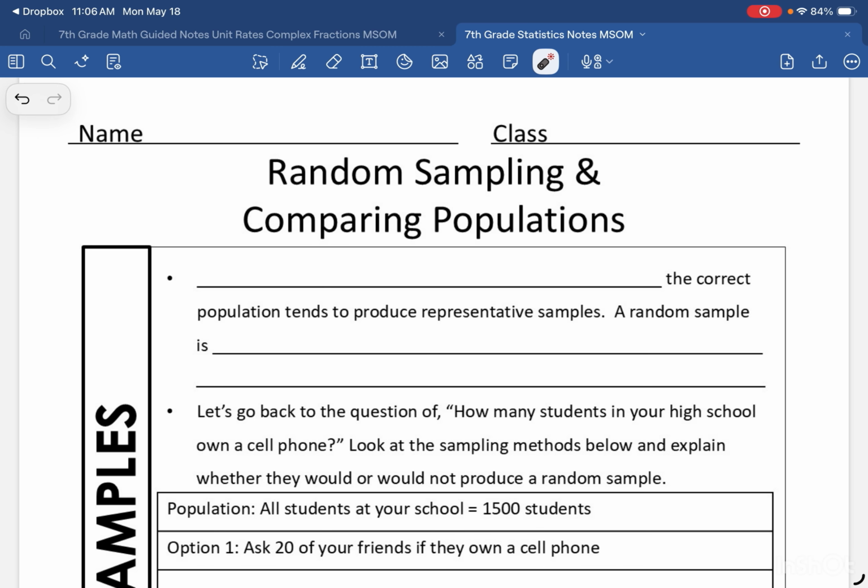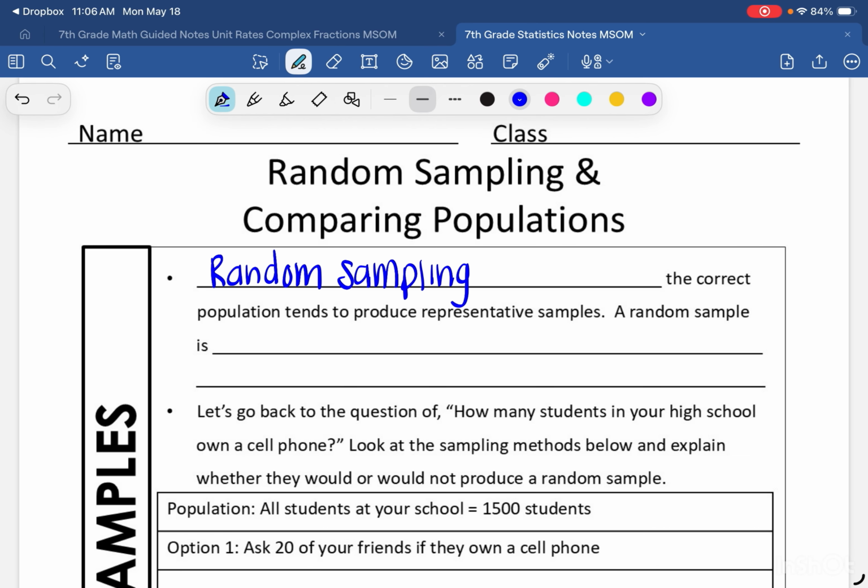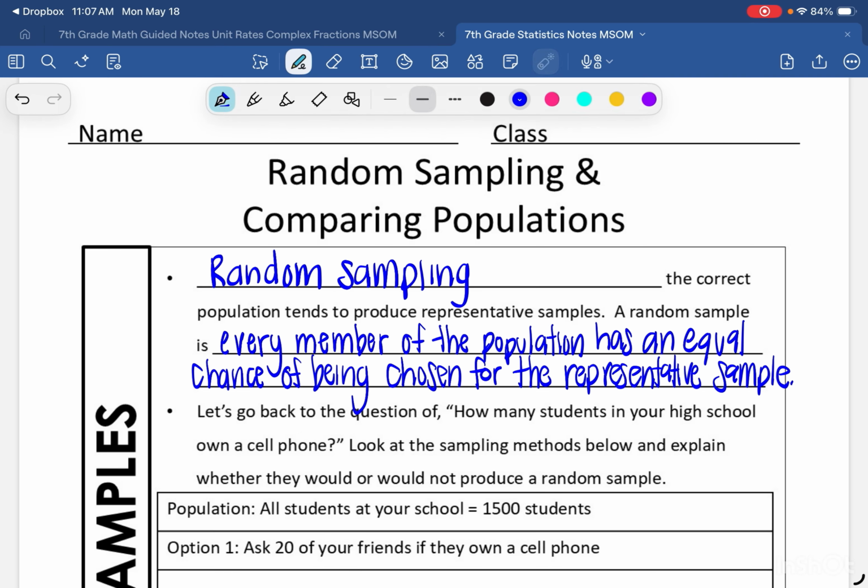Blank the correct population tends to produce representative samples. So right there, we're going to write random sampling. So once I identify the characteristics of my representative sample, I still need to figure out how I'm going to get my representative sample, and that's when we use what's called random sampling. A random sample is every member of the population has an equal chance of being chosen to be part of the representative sample. The key to this is every member of the population has an equal chance of being chosen.